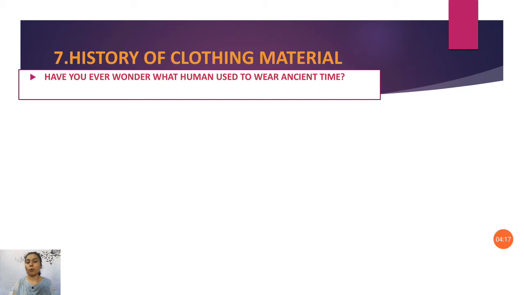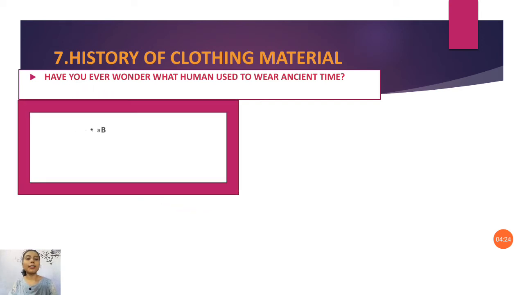They used bark and big leaves of trees. Bark means the outer layer of the big stem, the skin of the tree. They also used big leaves to cover their body. They were mainly focused on covering their private parts. Nowadays we cover the entire body, but theirs only covered the private parts.